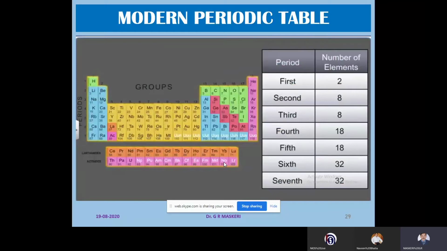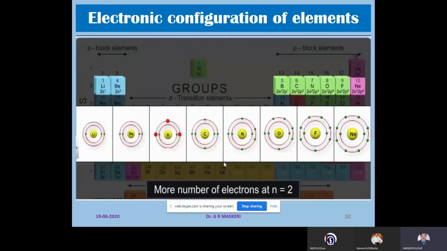This is based on the electronic configurations. You can see the electronic configuration of elements in a period. The second period consists of lithium, beryllium, boron, carbon, nitrogen, oxygen, fluorine, neon. These are the elements of the second period in the modern periodic table.